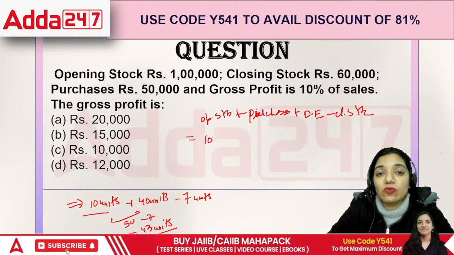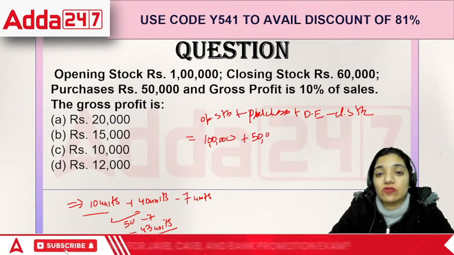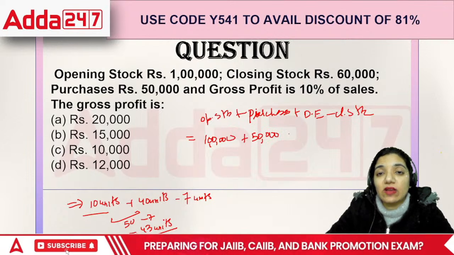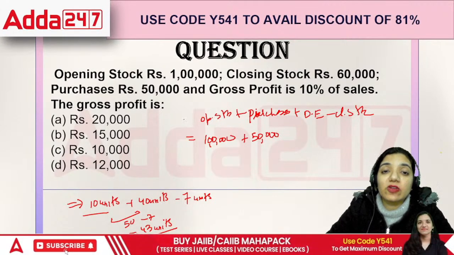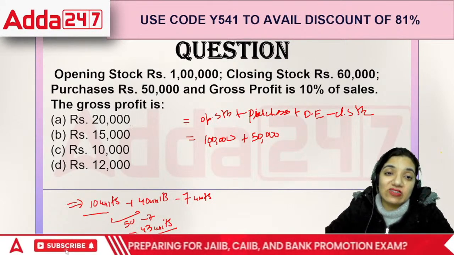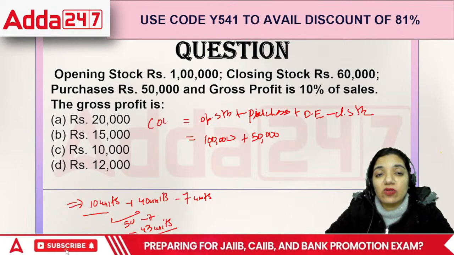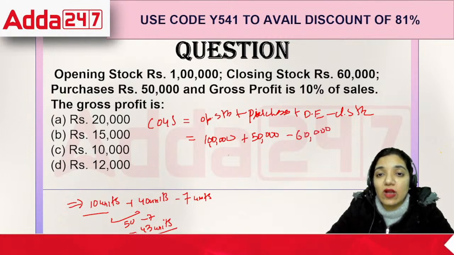The opening stock was of rupees 1 lakh. During the year, we purchased goods for rupees 50,000 and we didn't have any direct expenses in this case. This particular formula, where we found out whatever goods were exactly consumed during the year, is what we call COGS. 1,00,000 plus 50,000 minus 60,000. This is what our cost is.